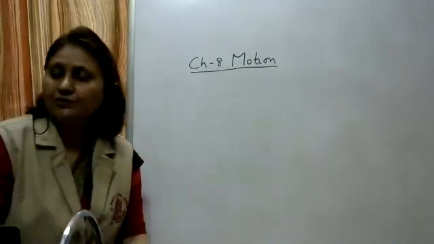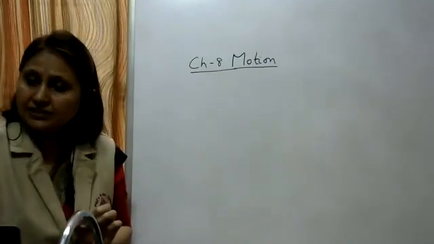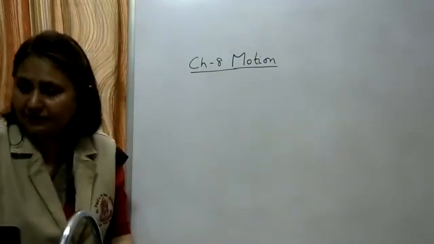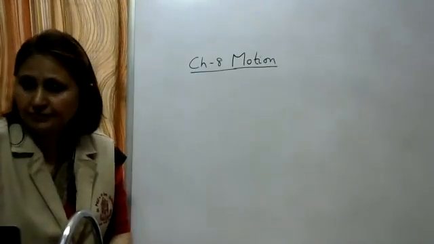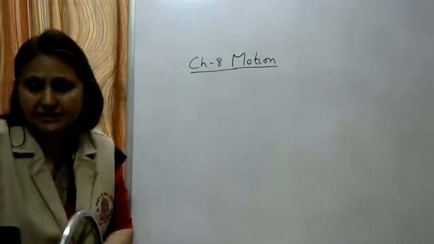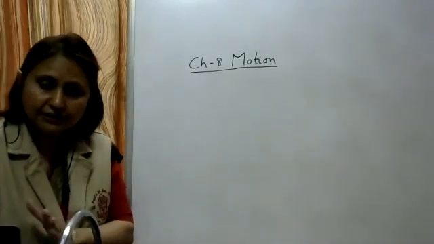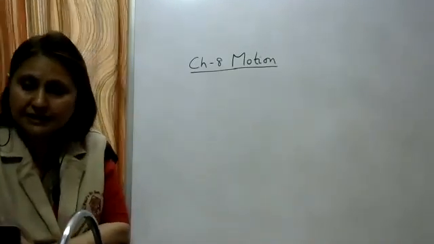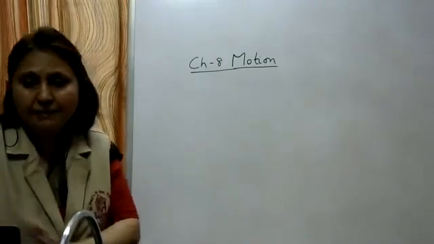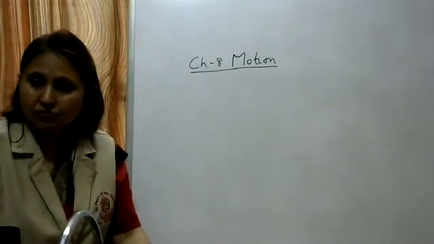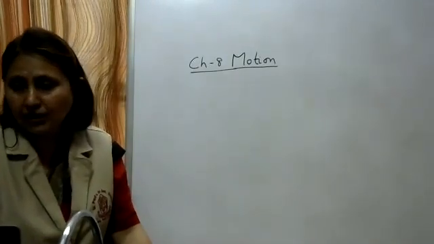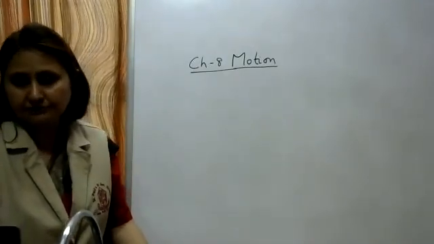So what have you written about the distance? Distance is the total path length traveled by a moving object. Its SI unit is meter and it is a scalar quantity. There you can write down it is a scalar quantity, that is, it has only magnitude, no direction.